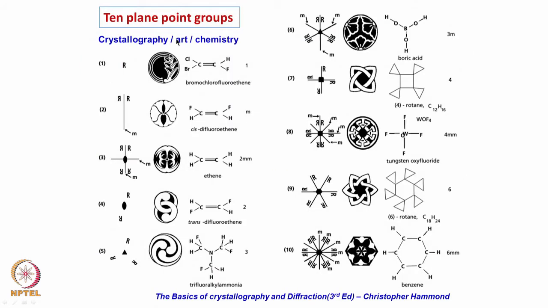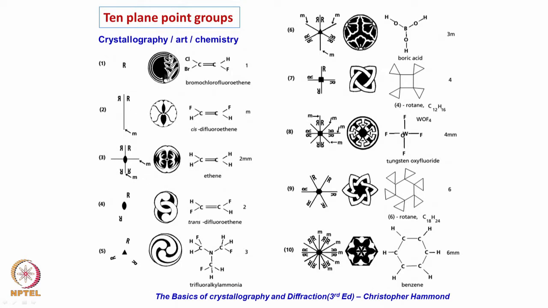Suppose we take a motif R. What is being shown is taken from Christopher Hammond's book on crystallography. It's a very nice book, edited by the International Union of Crystallography. You take a motif R, what symmetry does it have? Only one-fold rotation, correct? That's why you call it an asymmetric motif. Other than one-fold rotation, it doesn't have any other symmetry.